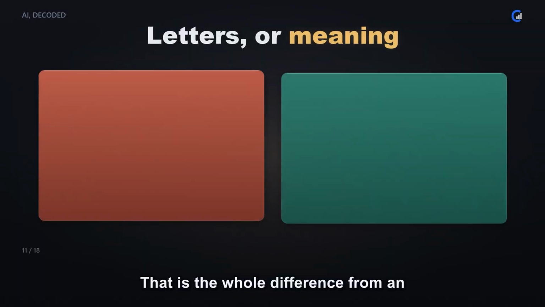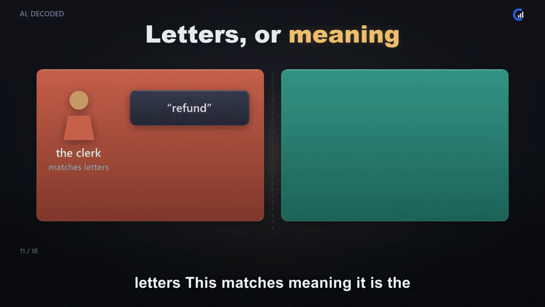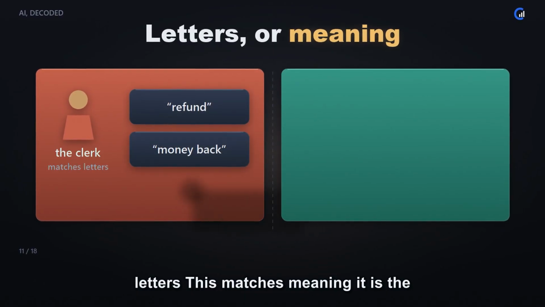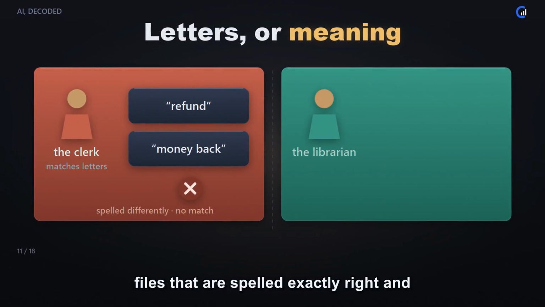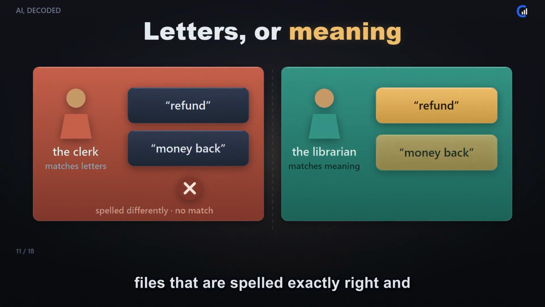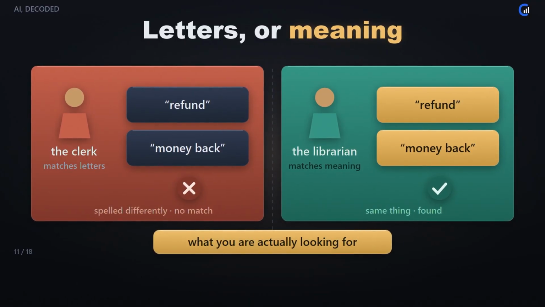That is the whole difference from an ordinary search box. Keyword search matches letters. This matches meaning. It is the difference between a clerk who only finds files that are spelled exactly right and a librarian who understands what you are actually looking for.